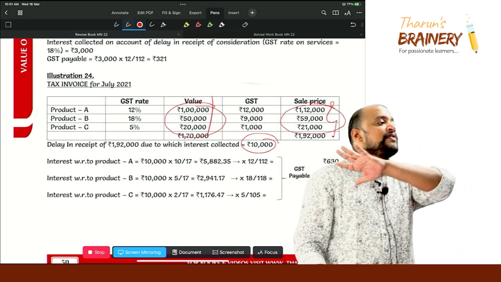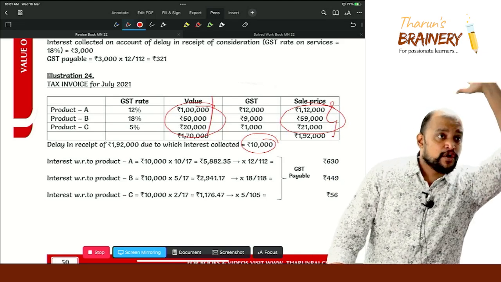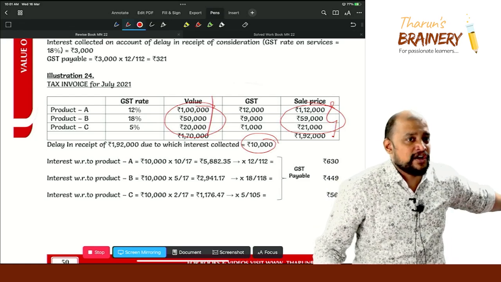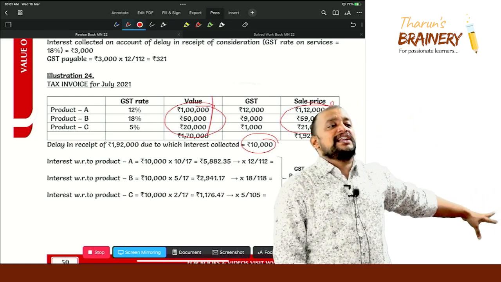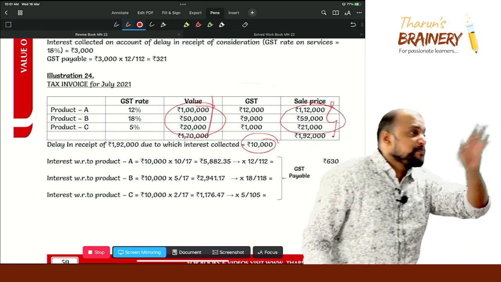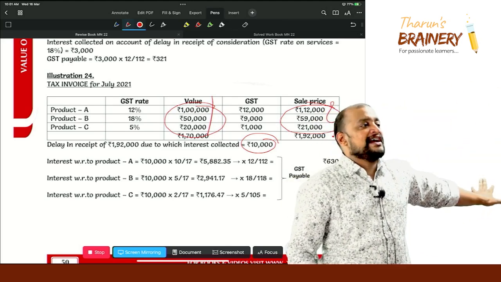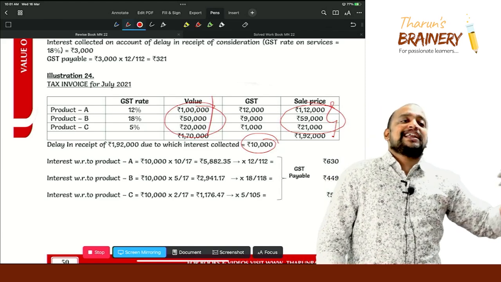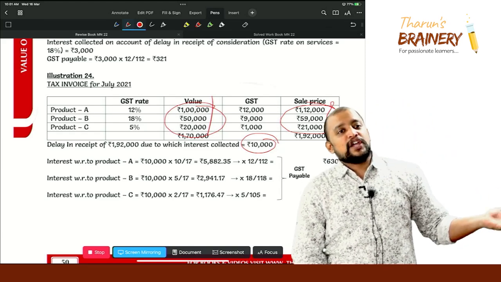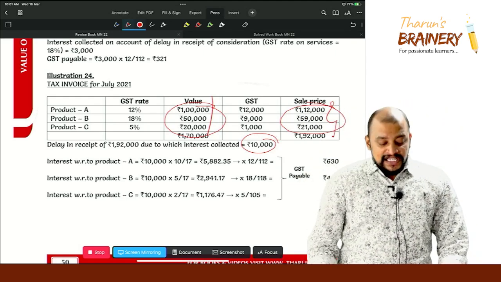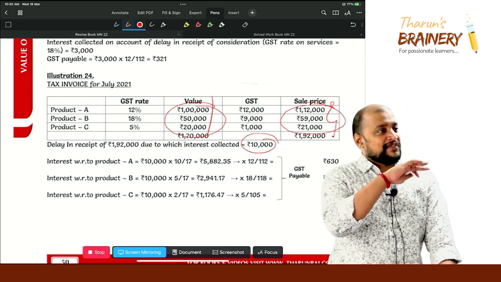There is nowhere in the law given that you need to apportion only this way. It is based on common sense, on interpretation of the law, not on any provision. So in the exam, when you come across this kind of situation, take an assumption, and whichever way you apportion is okay. But we cannot simply take whichever rate is higher or lower.